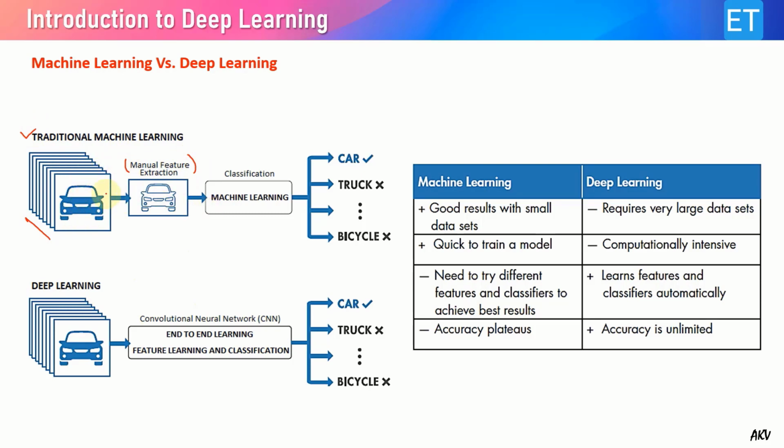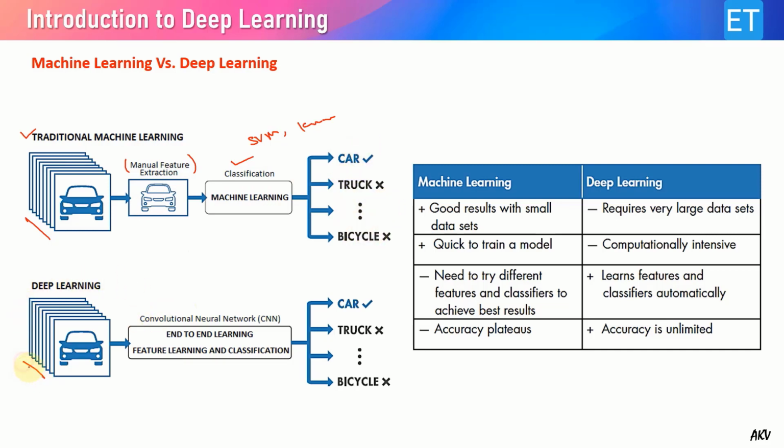For example, if we are finding whether the input image belongs to a car or not, then these features may be, let's say, the color, edges, and some other shapes, parameters, etc. Once the features are extracted, they are given to some classifier, such as SVM or KNN, etc. That classifier will identify whether this image belongs to a car, truck, or bicycle, etc.